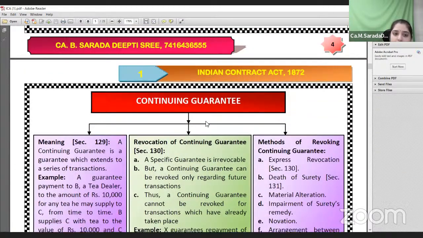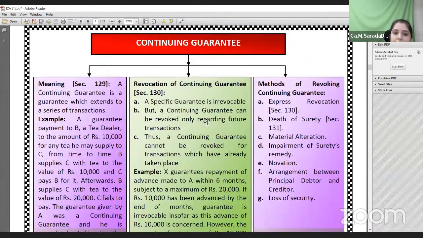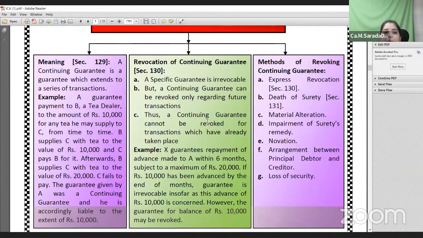Next, continuing guarantee. For example, A guaranteed payment to B. A told B, who is a dealer of tea, that for an amount of 10,000 rupees he would supply tea to C. So A is giving a guarantee to B, who is the creditor, up to 10,000: whatever tea you supply to Mr. C, I would be liable as a surety holder if C fails to make the payment.